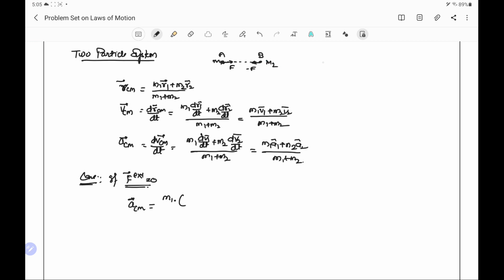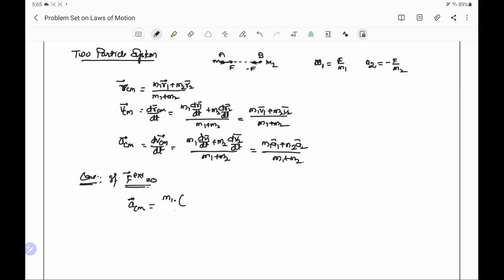Because of these forces, the acceleration of the first particle will be F by m1, and the acceleration of the second body, because of the minus F, will be minus F by m2.